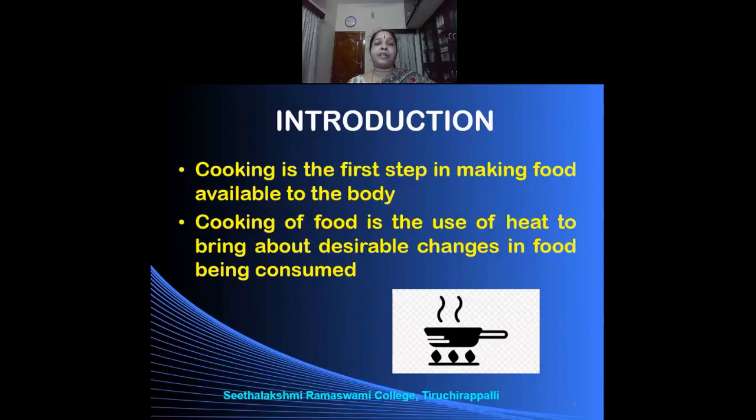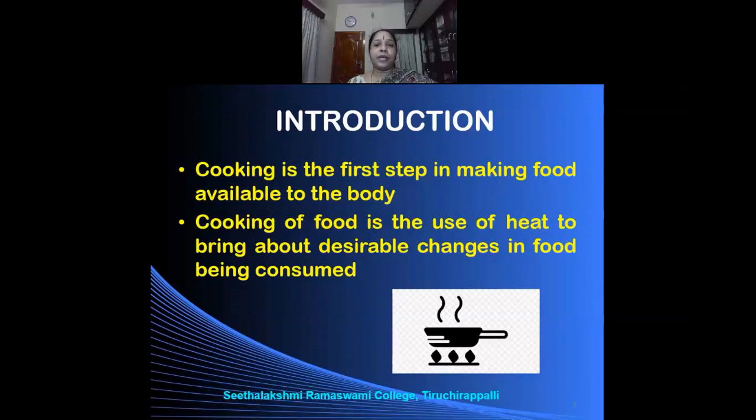How did man first learn to cook the food? He was earlier a hunter. Man was living in the jungles, in the forest. And he used to consume the fruits, the vegetables, the roots that are available. He used to hunt the animals. So while he was hunting the animal, accidentally an animal fell into the fire. And when he consumed that, it tasted good. And that is how he learned that food can be cooked.